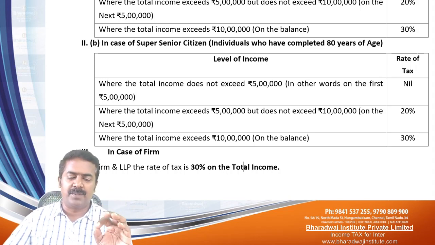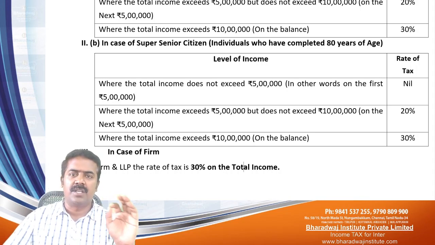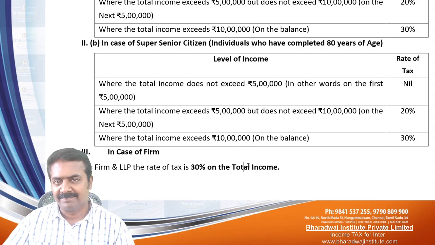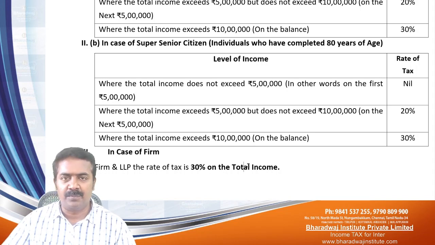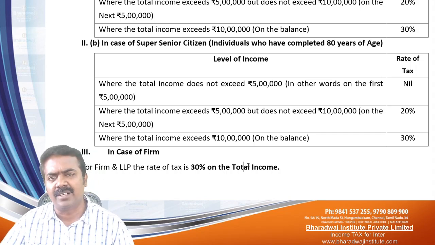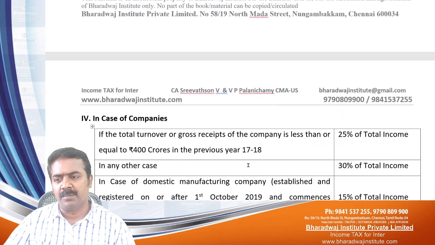If the partnership firm has an income of 1,000 rupees, 1,000 into 30%, 300 is payable. If your partnership firm's profit is 1 lakh, 1 lakh into 30%, 30,000 is payable.